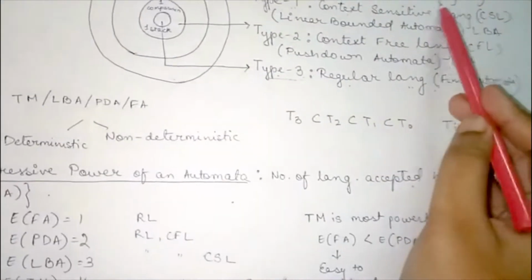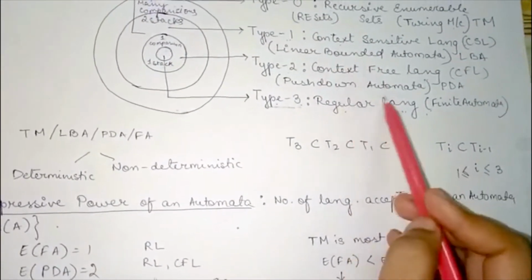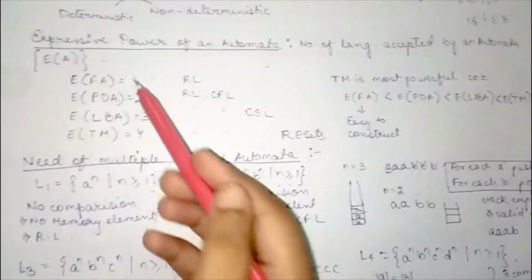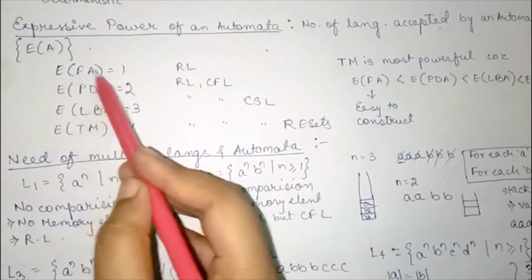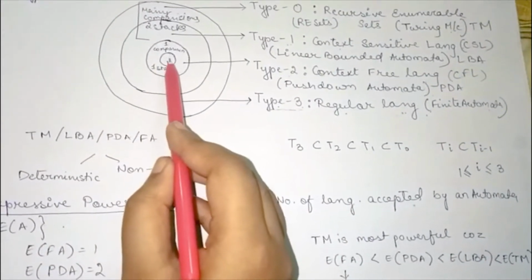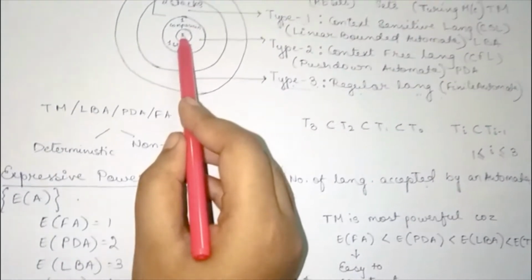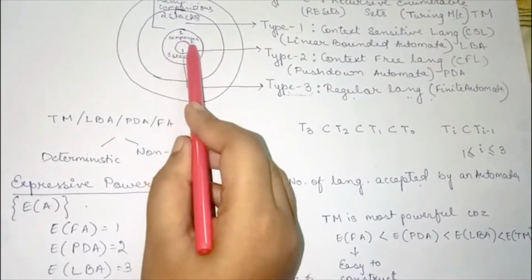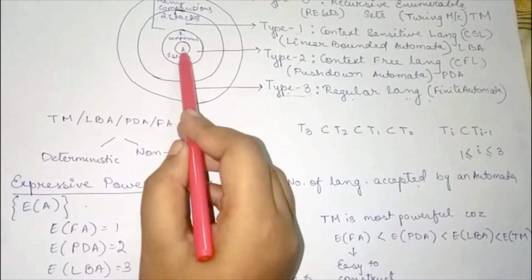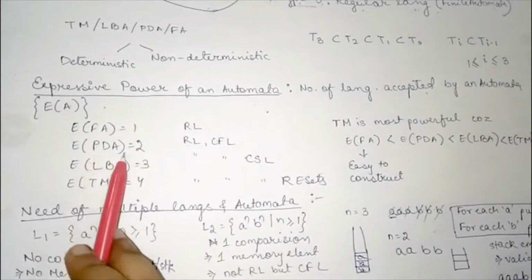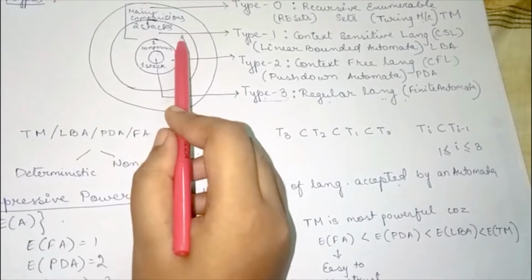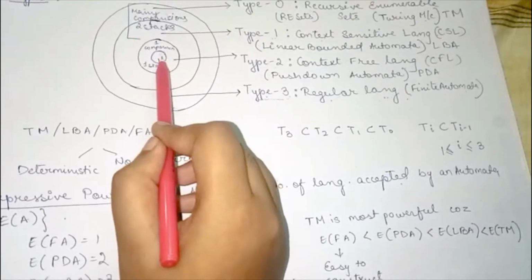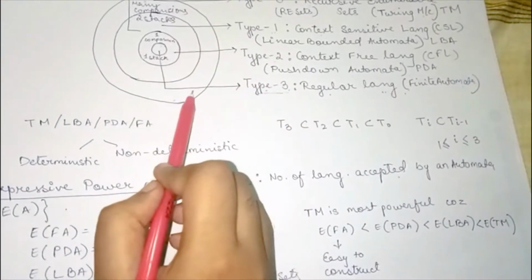These are the automata: Turing machine, LBA, PDA, and finite automata. Here the expressive powers are written. Finite automata can only represent one language, that is RL. Then PDA can represent 2 languages, one is CFL, another is RL. Therefore the expressive power of PDA is 2. Similarly for LBA it is 3: CSL, CFL and regular language. Similarly for the Turing machine it is 4, because it can represent all the 4 types of languages